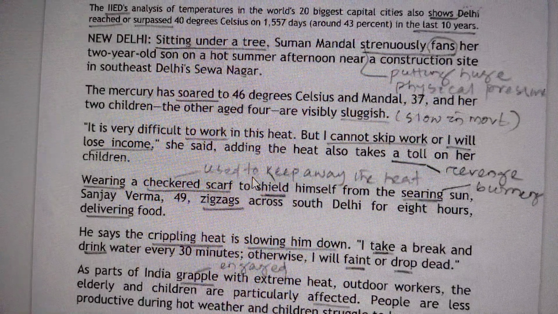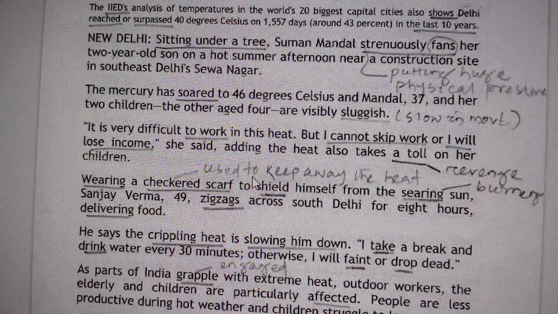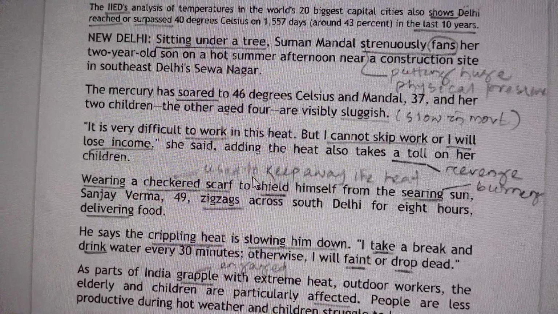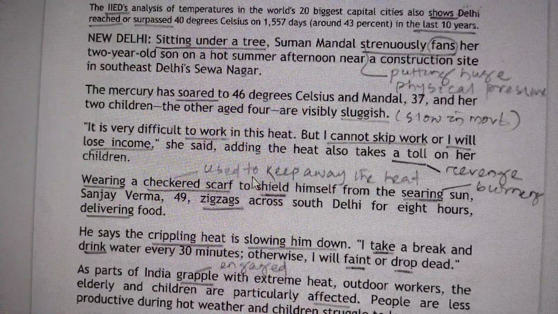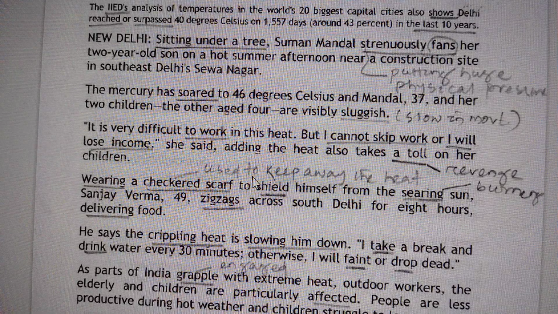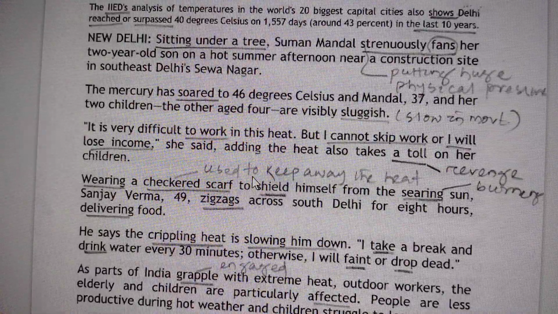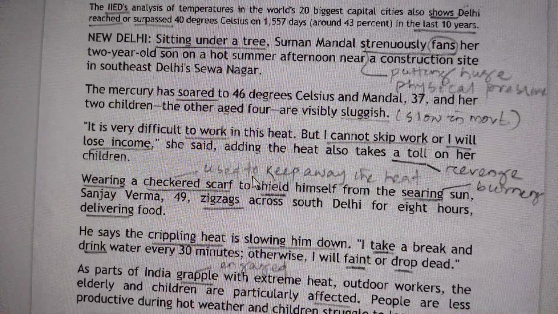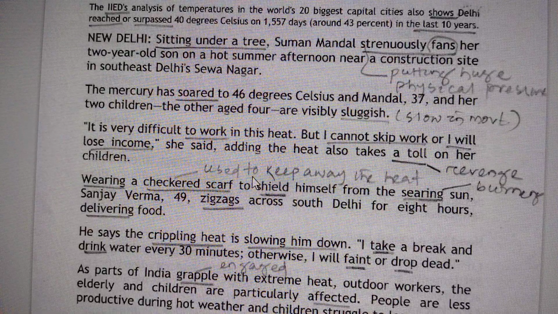Strenuously means putting huge pressure. She is putting her complete strength into moving the fan. Here, fan is not a noun; it is used as a verb. That's why Suman Mondal strenuously fans her 2-year-old son, meaning she is using a fan, and it is used as a verb. She is putting huge physical effort into moving the fan for her 2-year-old son on a hot summer afternoon near a construction site in southeast Delhi.